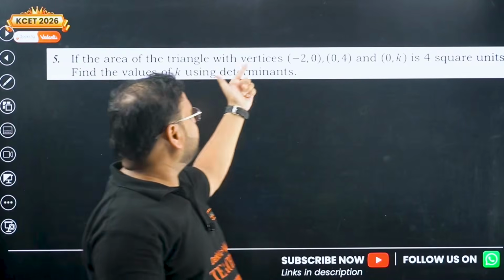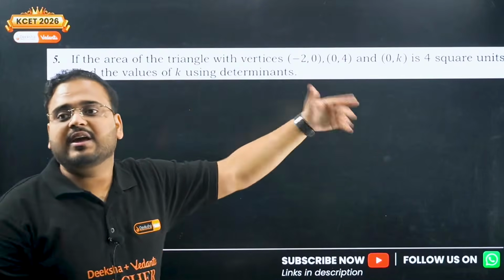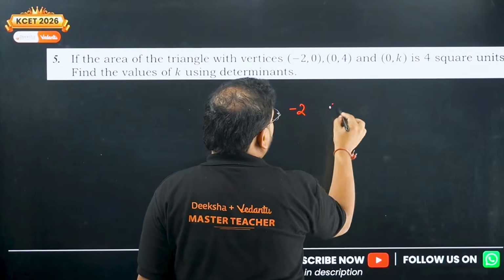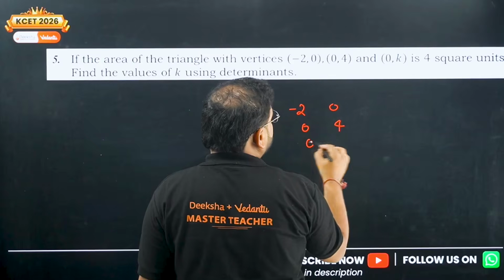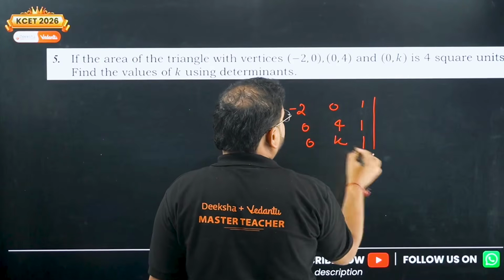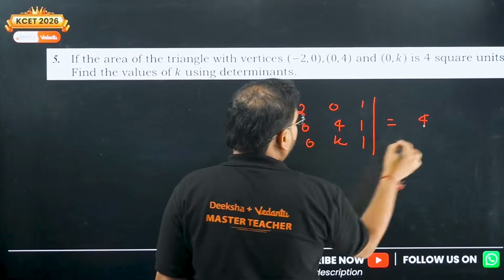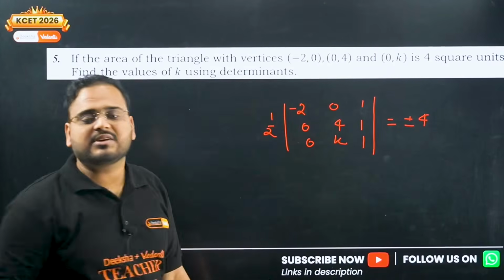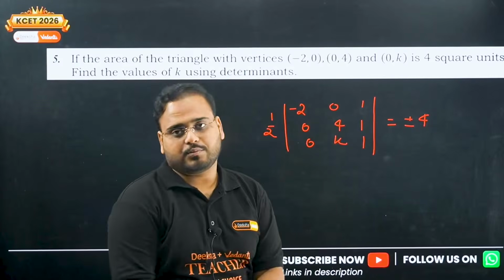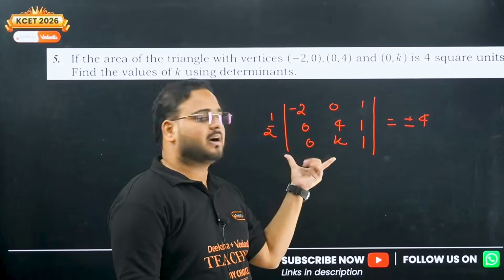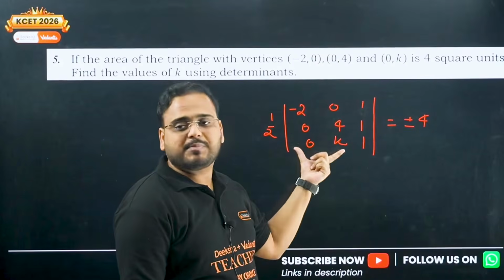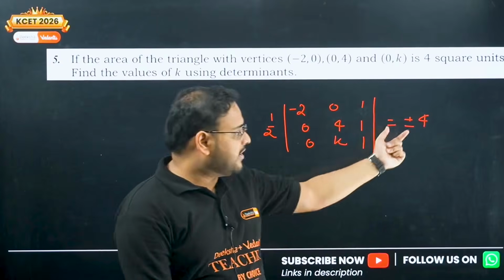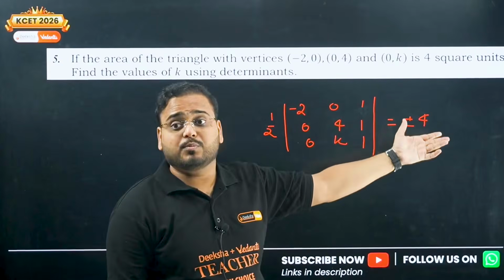If the area of a triangle with vertices, this is given, find the value of K if the area is 4 square units. Area we are looking for: minus 2 0 0, 4 0 K, 1 1 1, equal to 4. 1 by 2 here, area means it has to become plus minus 4. Why plus minus 4? Even if the determinant value was coming as minus 4, the area is 4 only, because area will be taken as positive all the time. So in the equation, we have to take both cases, plus and minus 4.